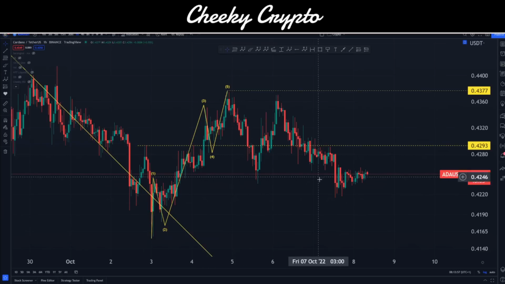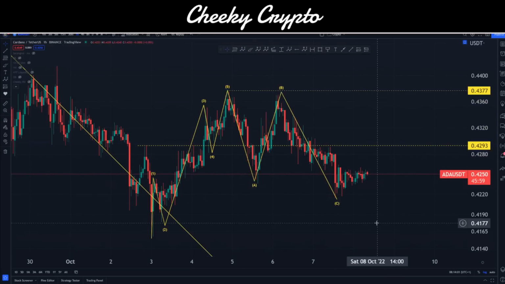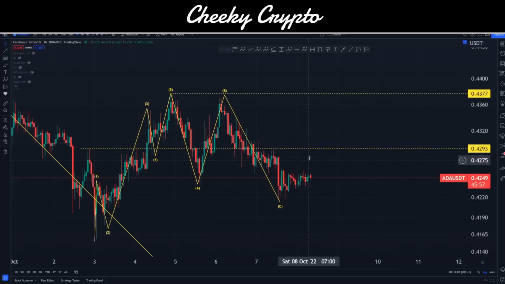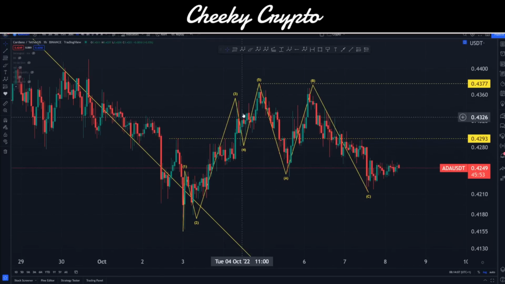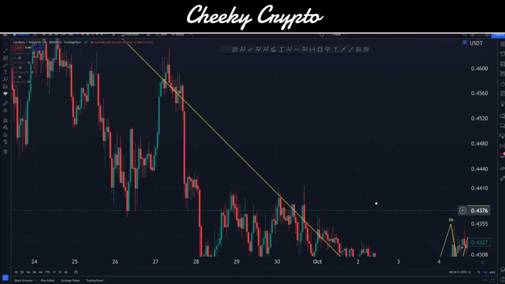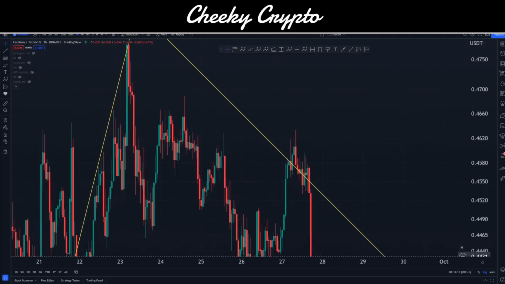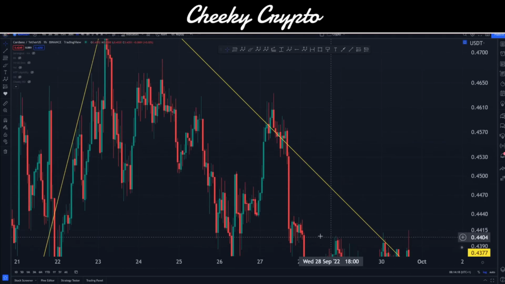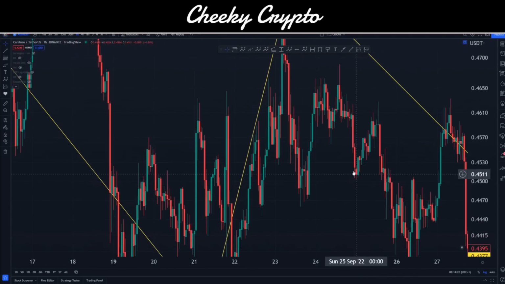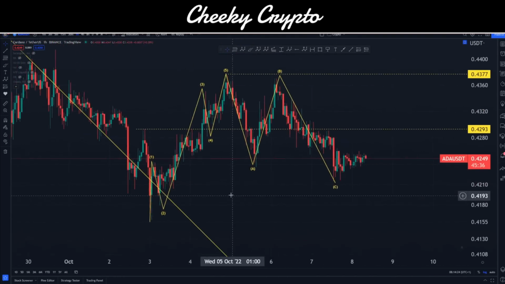Okay, and then we're moving down, coming down in 3. We can see this is pretty clear, 1, 2, and 3. Nothing too much there. And then we would maybe look to go up in 5 more, and we'd look at that as a potential move here. Now, if we were to try to track this move to the downside, you'd say maybe there are 5 waves in there as well. Maybe it's a zigzag and it did actually complete over here and something else is going on. It's really quite a tough one to say for Cardano at this point.